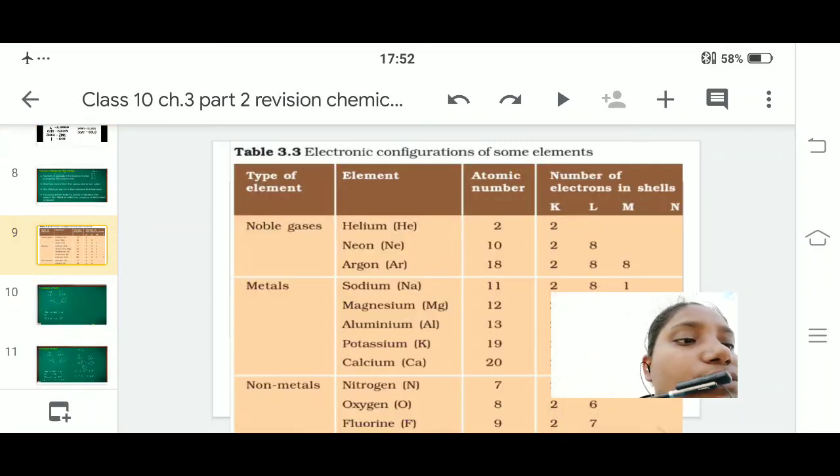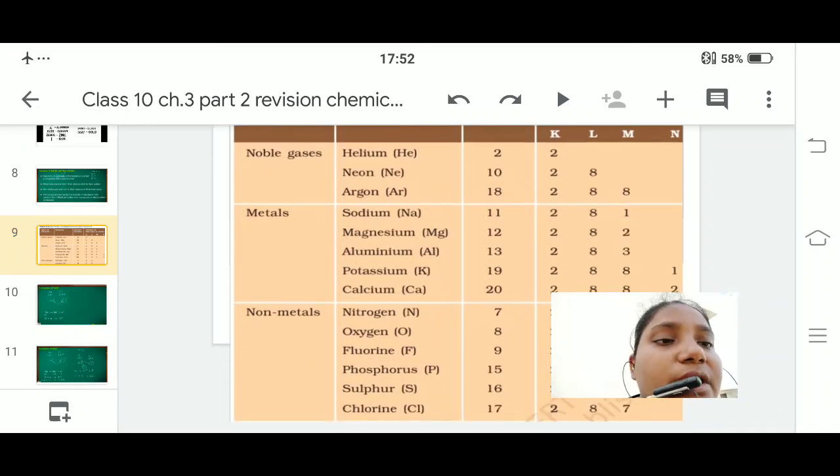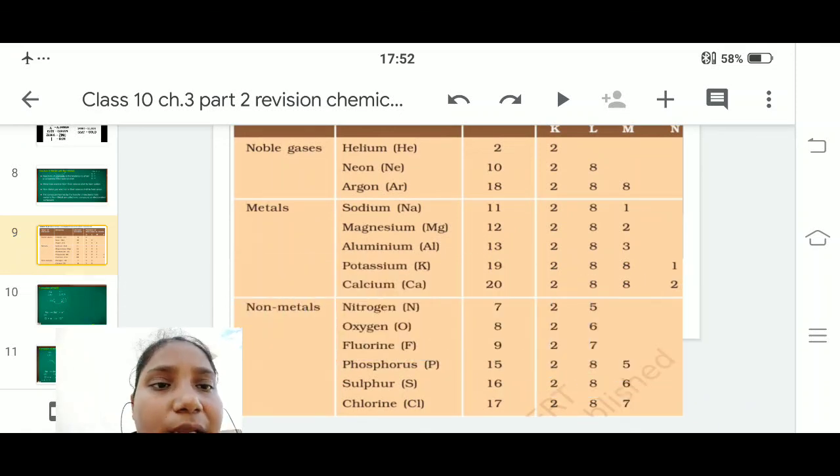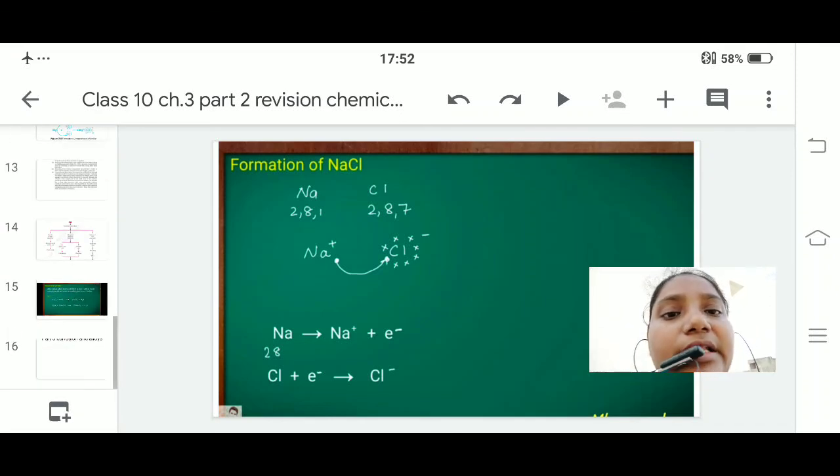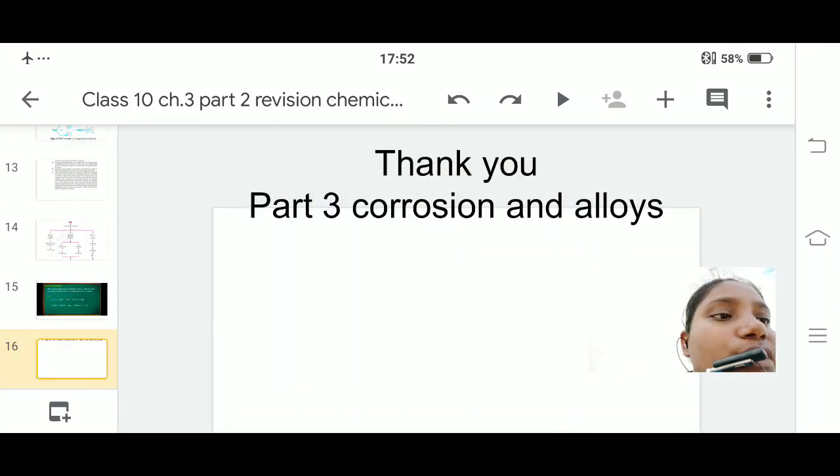Okay, the next one, please remember all these points, so that we have a clear vision of how we can learn the reactivity series. And the next one, the electronic configuration of some metals. You need to learn the full table. Do practice sodium chloride, aluminium chloride, magnesium chloride. And in the next revision we will go to corrosion and alloys in part 3 of the revision. Thank you.